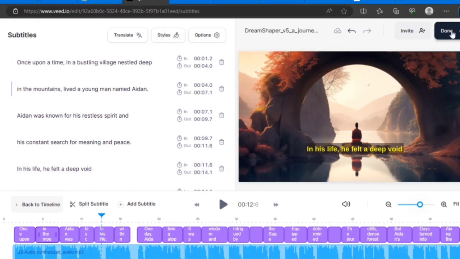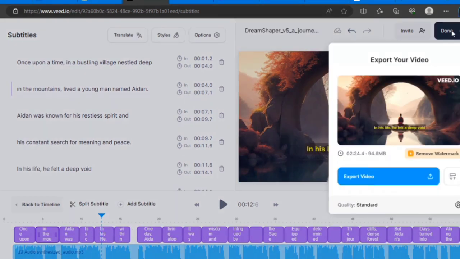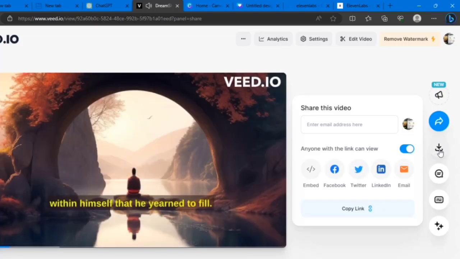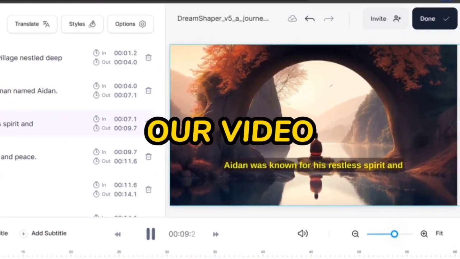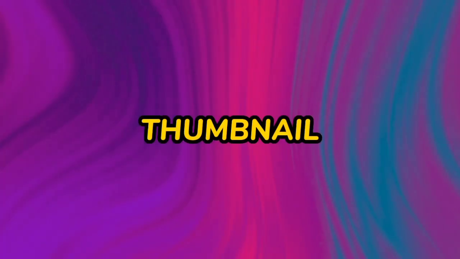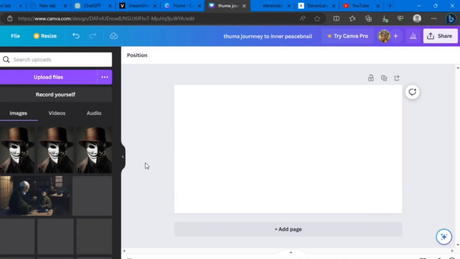Once you are done checking, click Done, then Export. Wait for the video rendering. It only takes a couple of seconds. Once the video is exported, click Download and select MP4. Now that we have our video, next step is creating a thumbnail. Again, we are going to use Canva. Search for YouTube thumbnail and select a blank template.